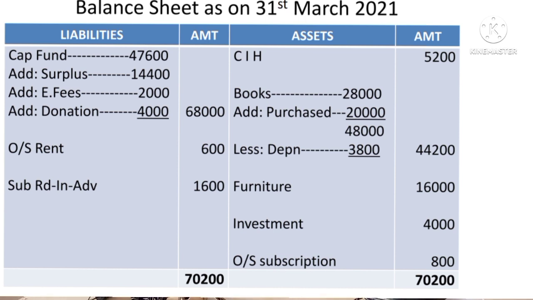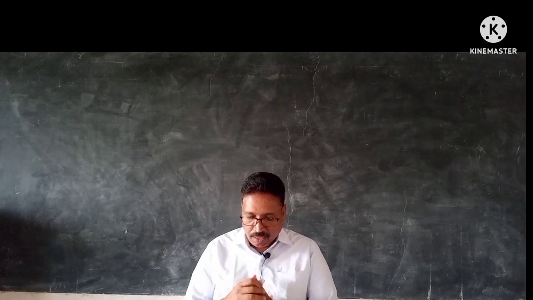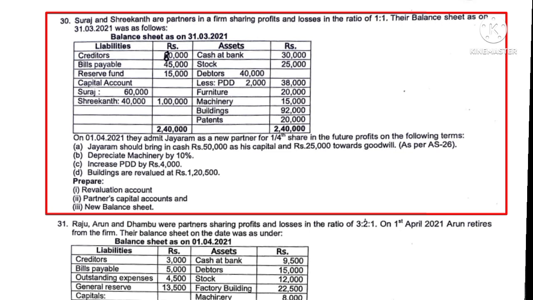6 for income and expenditure account and 6 for balance sheet. Now come to question number 30. Question number 30 is about the admission of a partner.